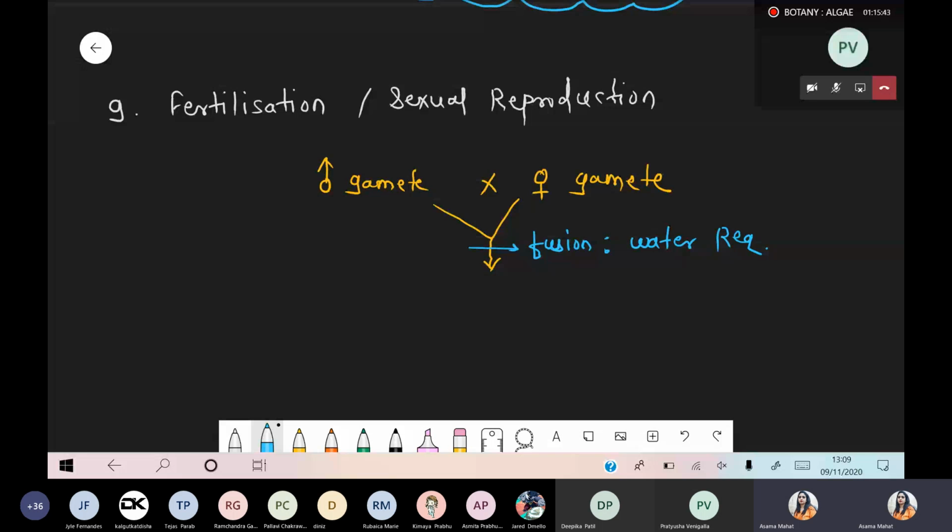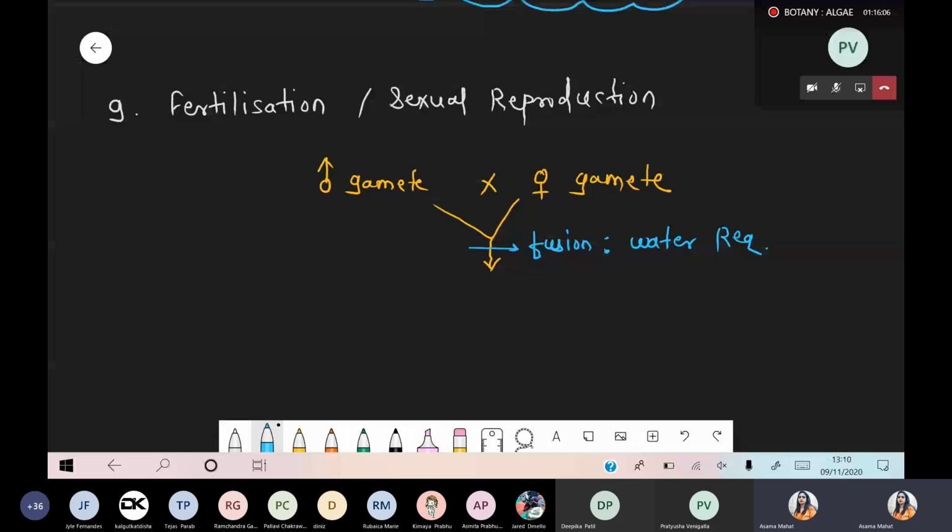Mostly algae habitat, these are the aquatic. Few these are the terrestrial. But if there is a gamete fusion, if we are talking about fertilization, 100% water चाहिए ही चाहिए. Without water, no fertilization in case of algae, bryo and the pterido. Remember this point. Water required. And these are the common point between these three groups. Yeah. So we are talking about gamete fusion.